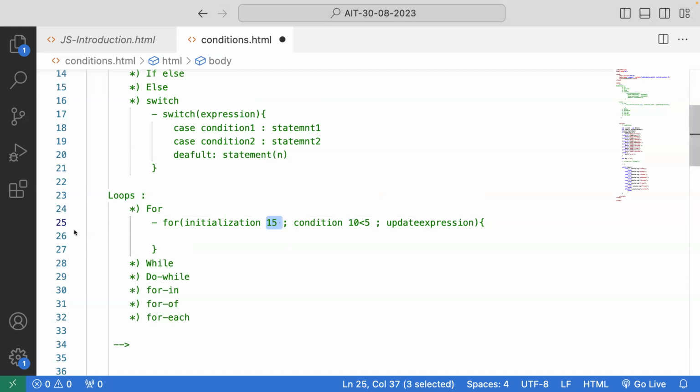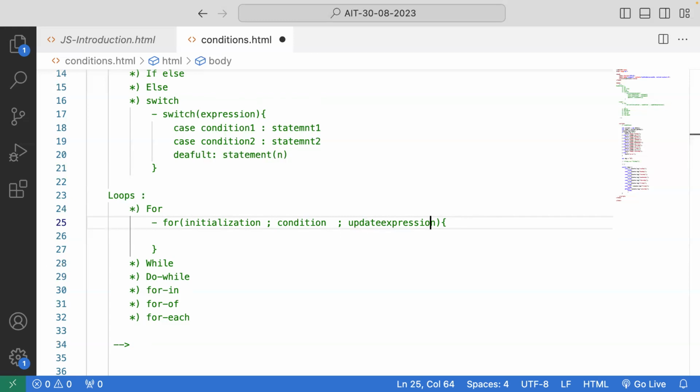So this is the structure of my loop. Initialization is for initializing from where I need to start the execution of the loop, the condition is what I want to execute against, and then the update expression. The update expression deals with updating the value that we get from the initialization. So the update expression always depends on the initialized value. Until the initialization value no longer satisfies the condition, my update expression will keep updating that many times.